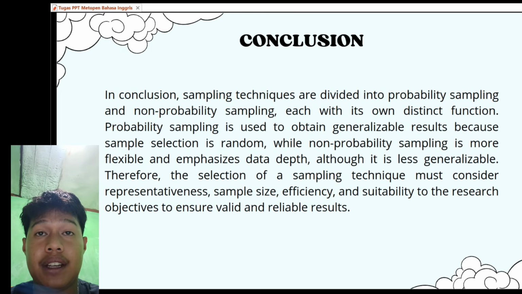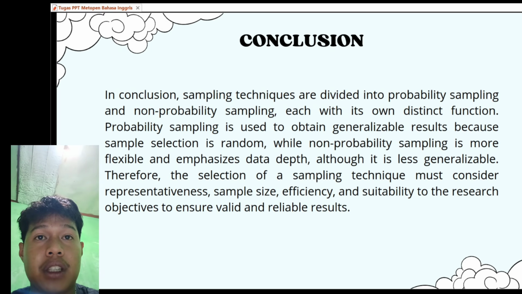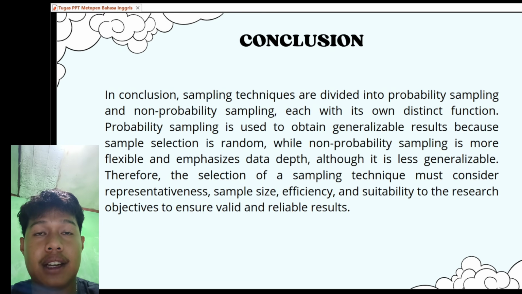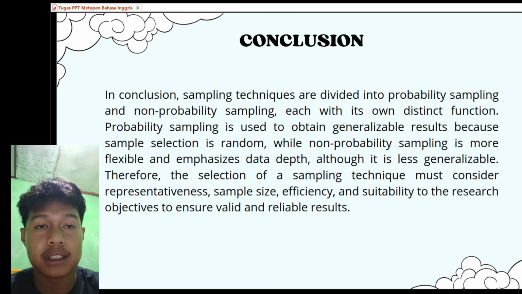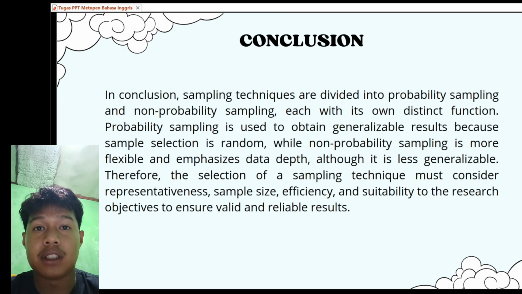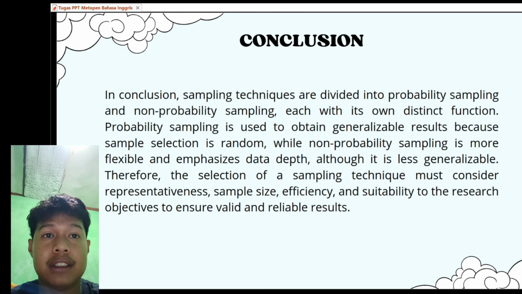Conclusion. Sampling techniques are broadly divided into probability sampling and non-probability sampling, each serving different purposes in research. Probability sampling is primarily used when the goal is to obtain results that can be generalized to the wider population, as it relies on random selection and gives each member of the population an equal chance of being included. This method enhances the representativeness of the sample and strengthens the validity of statistical inference.